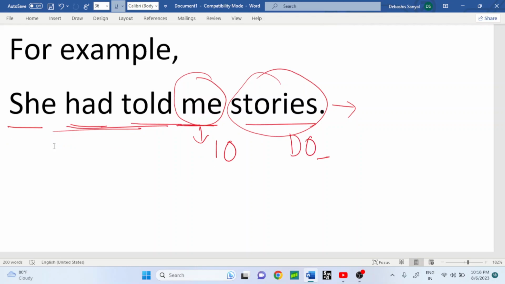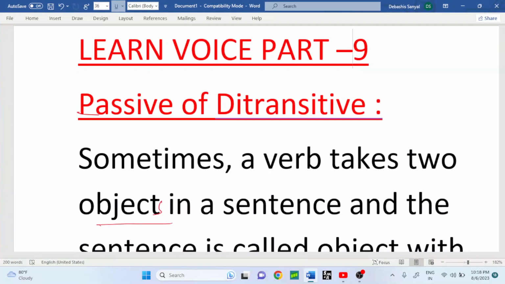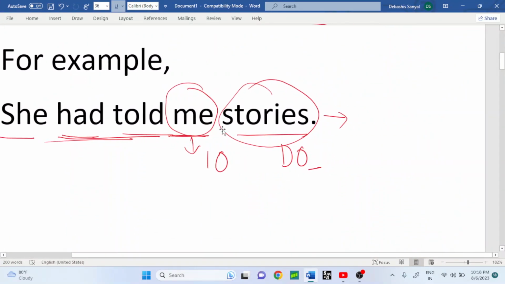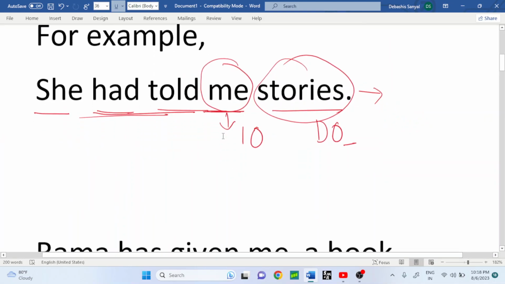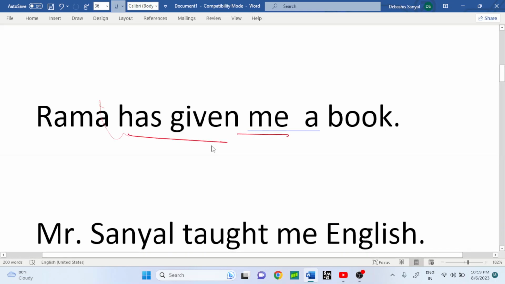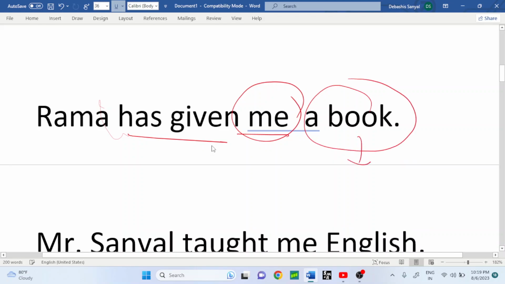Next one is Rama has given me a book. Rama is the subject. Has given tells us that the sentence is given in present perfect tense. Me is one object and a book is another object. A book is the direct object and me is the indirect object.